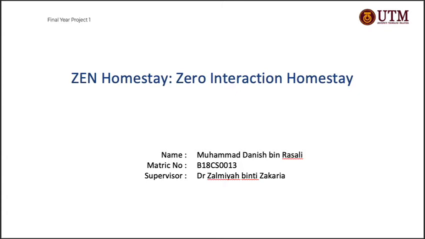ZEN Homestay is a social homestay booking platform that people can use to find and advertise homestays. By the name Zero Interaction Homestay, the system has zero physical interaction between the homestay host and homestay guests, and this is achievable by the use of IoT technologies, which use an embedded system that will handle the access of the homestay. The users will use the application to access the homestay.